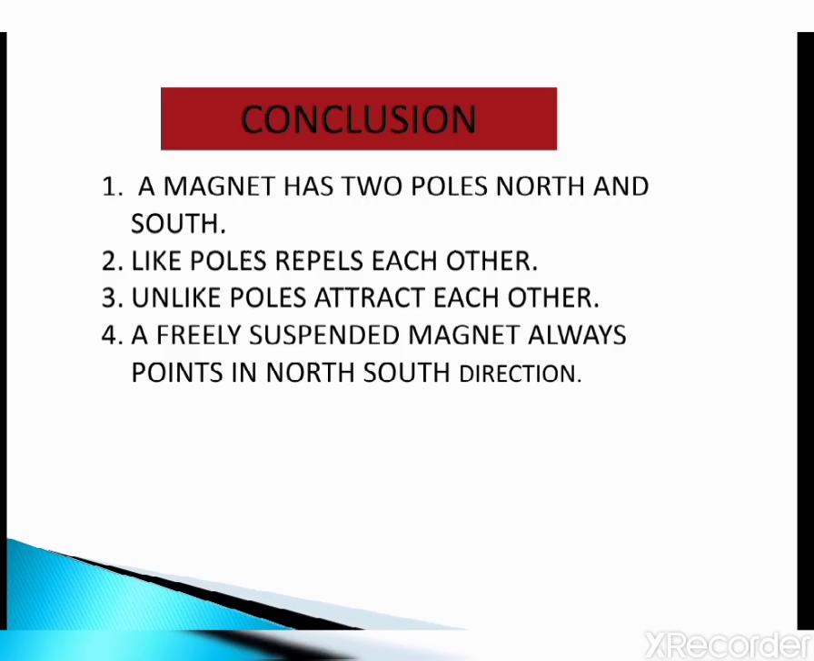We conclude a magnet has two poles, north and south. Like poles repel each other. Unlike poles attract each other. A freely suspended magnet always points in the north-south direction.